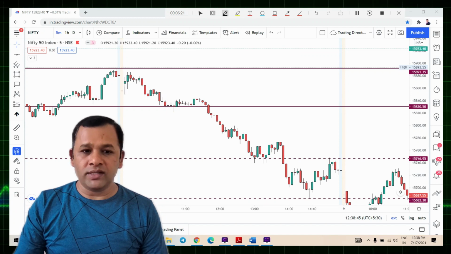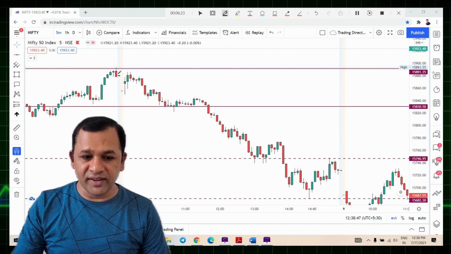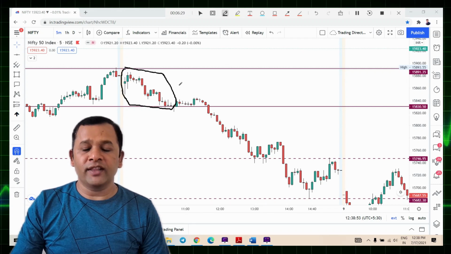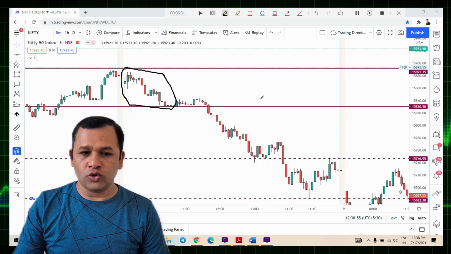There are many examples. Here you can see in Nifty on 8th July, initially for 1 hour, it remained in a very narrow range.